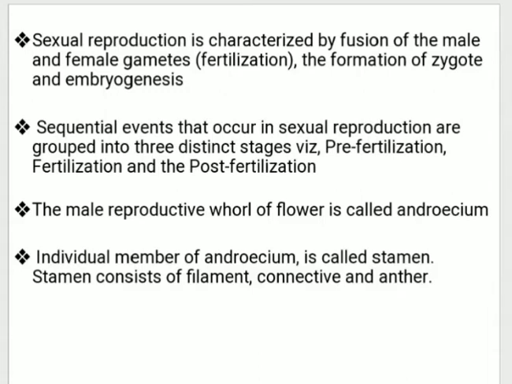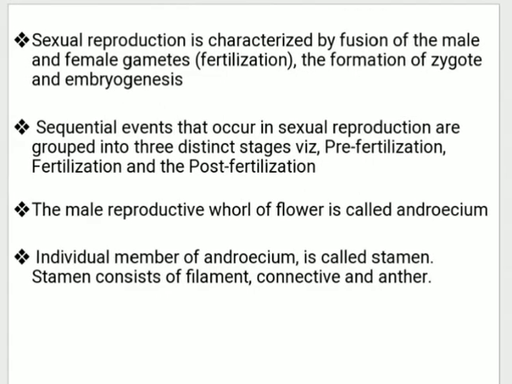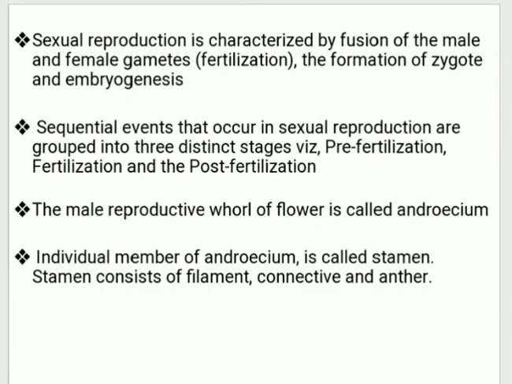The sequential events consist of pre-fertilization, fertilization and post-fertilization. The male reproductive whorl of the flower is called androecium, and an individual member of androecium is called stamen. Stamen consists of filament, connective and anther.